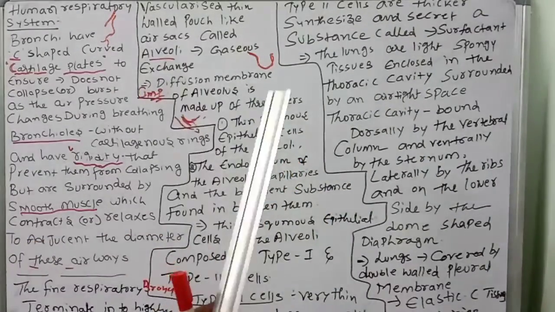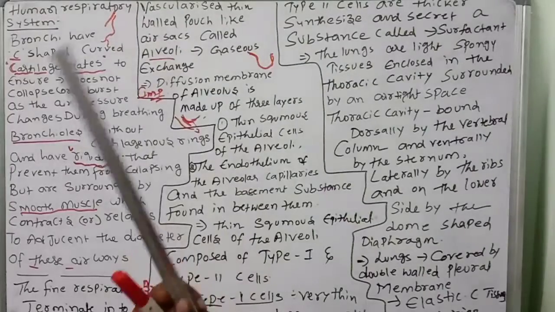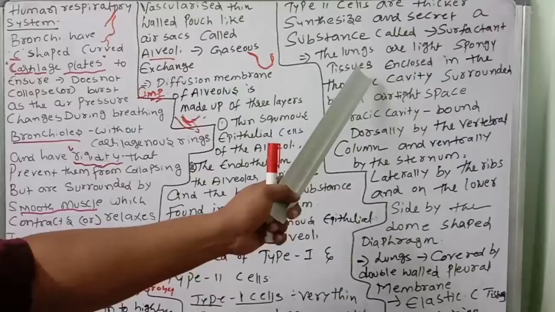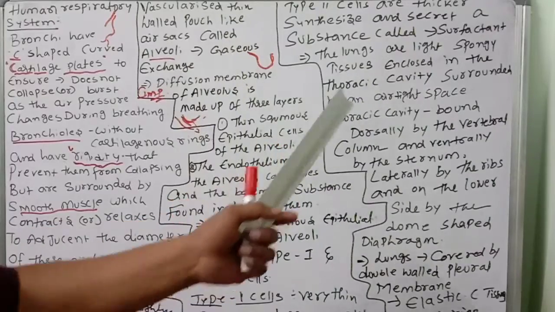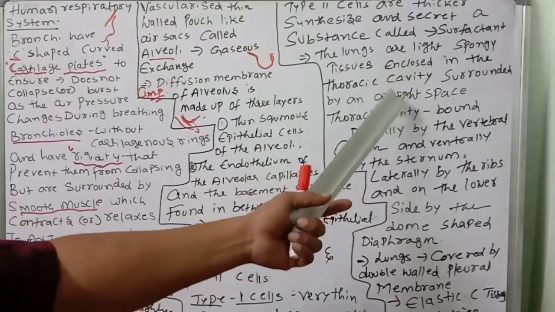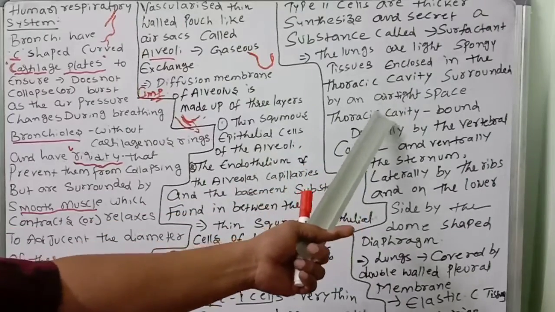So only through the nose and mouth can air enter, not through the remaining parts. So the thoracic cavity is an airtight space.